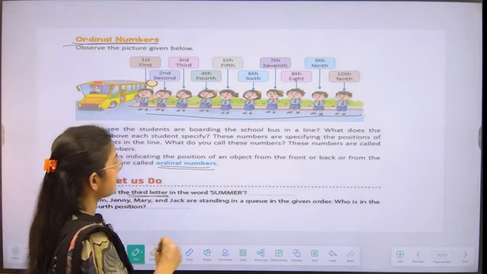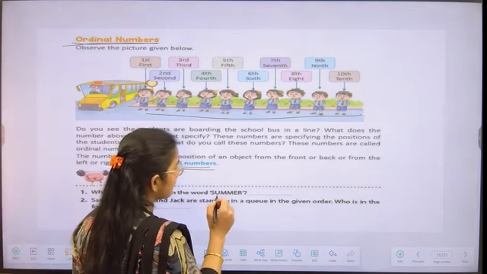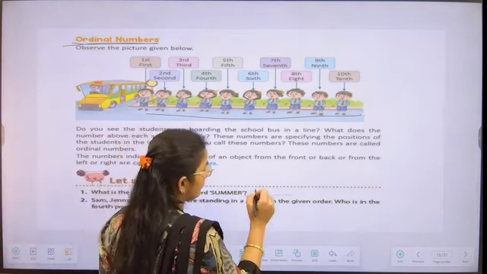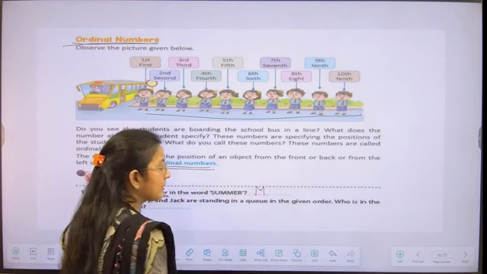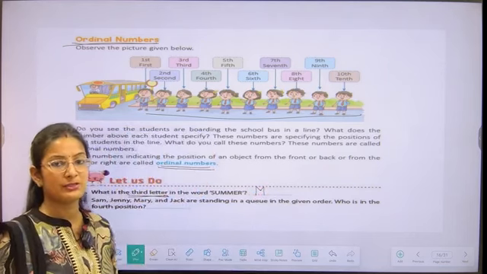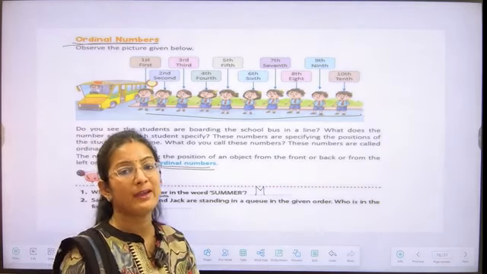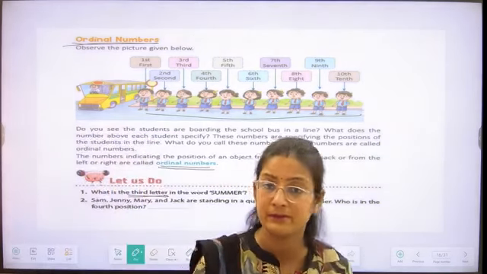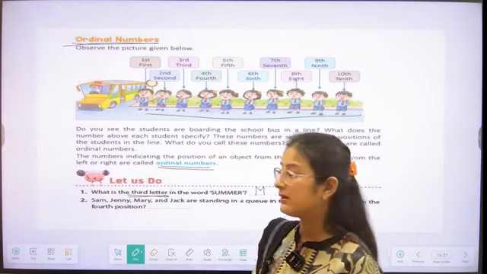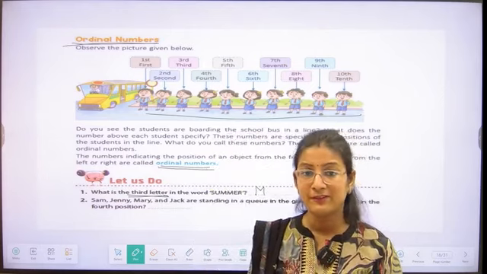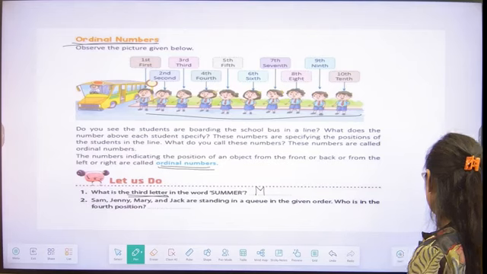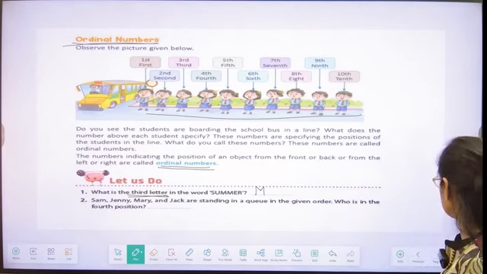The third letter is first, second, third. So we can say that the third letter is M, students. So everyone is understanding how we find the position of a letter with the help of ordinal numbers. Very good, students. You can do the second one by yourself.